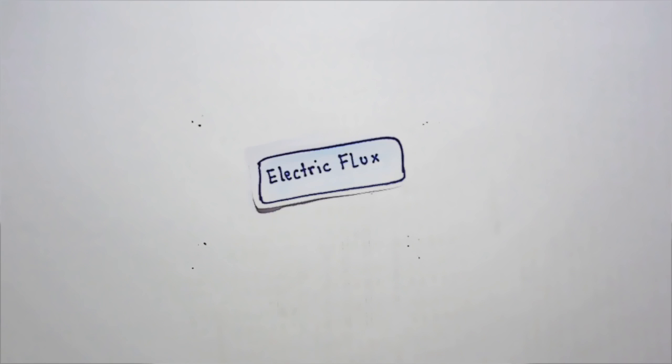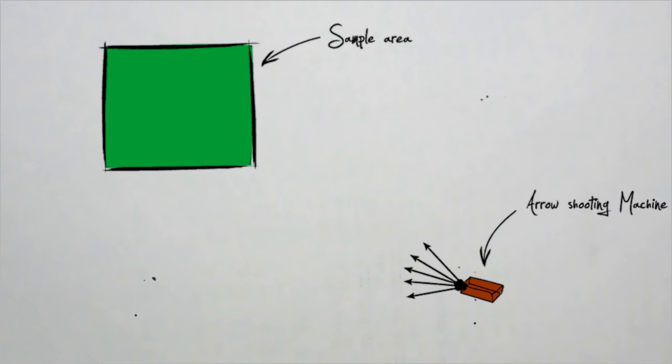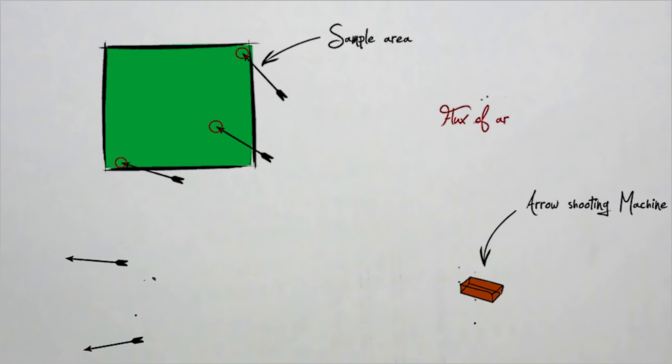Now let's move on to the concept of electric flux. When you think of flux, think of flow. A flow of liquid through an area can be said to be a flux of liquid through a certain area. Let's consider this arrow shooting machine. This machine shoots out multiple arrows in every direction. Let's take a sample area. So what happens when we tell the machine to shoot? There is a definite number of arrows passing through this sample area. This is what flux is. So we say that the flux of arrows through the area is the number of arrows passing through this area.